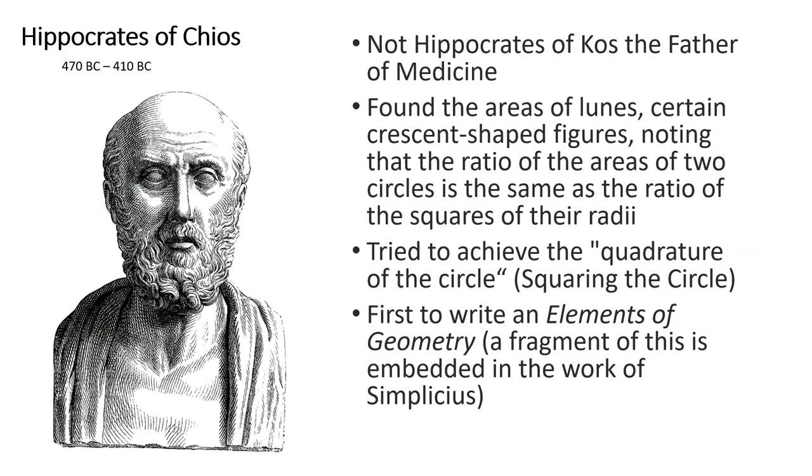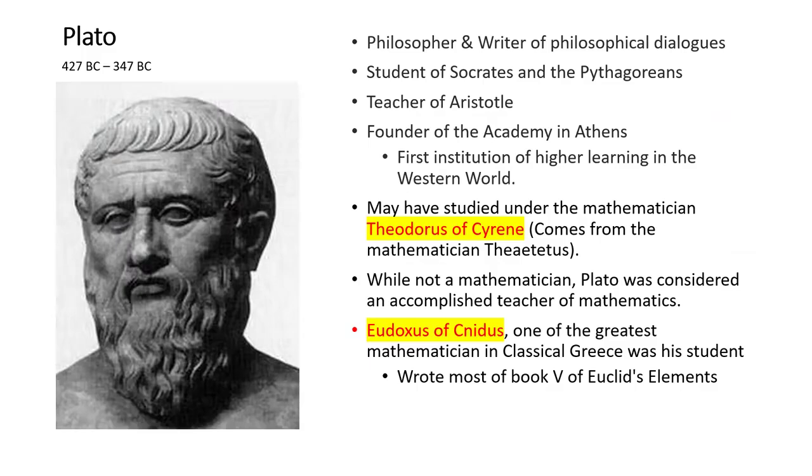There could be others. And then we have Plato, a philosopher and a writer of philosophical dialogues, a student of Socrates and the Pythagoreans. He was the teacher of Aristotle, founder of the Academy in Athens, which is the first institute of higher learning. This would be the first university, maybe we might call it. He may have studied under the mathematician Theodorus of Cyrene.